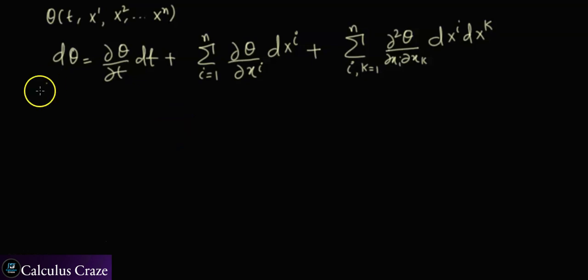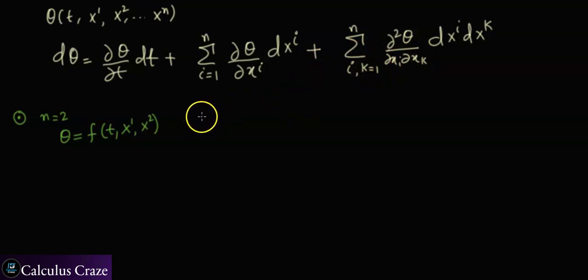Now let's say my theta is only depending on two variables and time. Let's say n is equal to 2, in other words my theta is a function of only time, x1 and x2. So my k will be running from 1 to 2 and my i will also be running from 1 to 2.